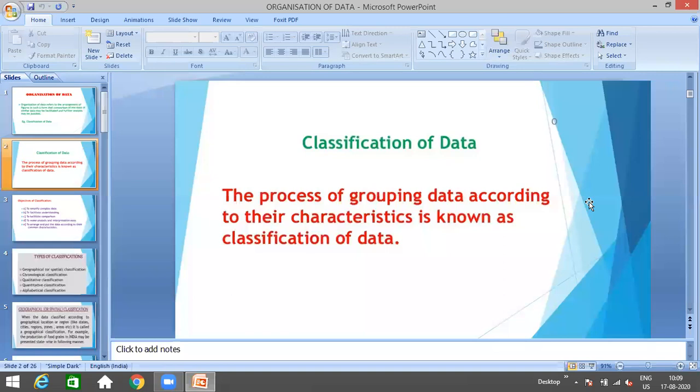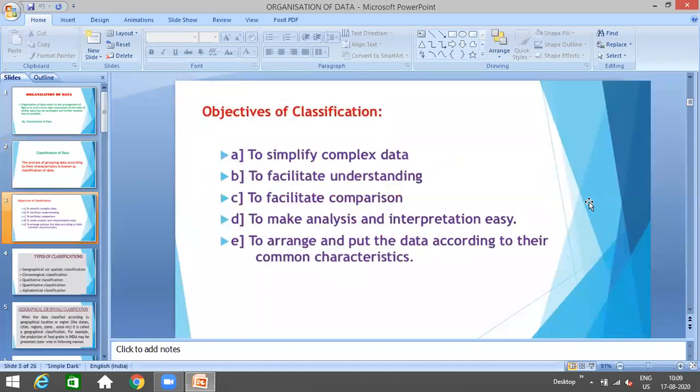To reach some study, we require to classify or to arrange the data. So arrangement of data is very much necessary, but the question arises: why is arrangement so required? Because it simplifies the complex data.